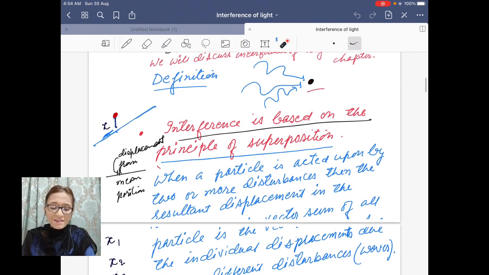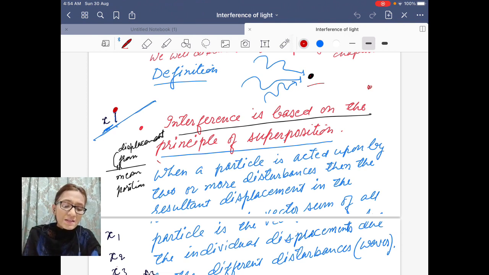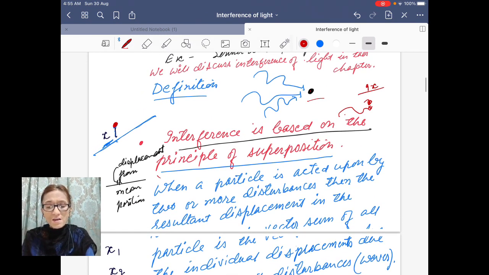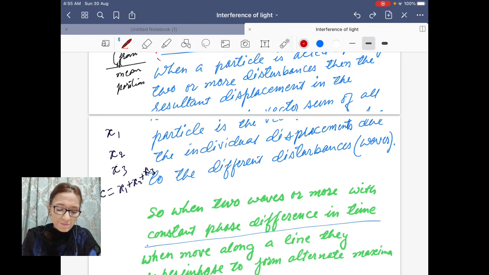I mean to say that if one disturbance at a time is causing a displacement of x1, the other disturbance is causing a displacement of x2, and similarly the third disturbance, the third wave, is causing a displacement of x3, then if all the disturbances occur at the particle at the same time, they will cause a displacement equal to the vector sum of all the individual displacements. So this is your principle of superposition.